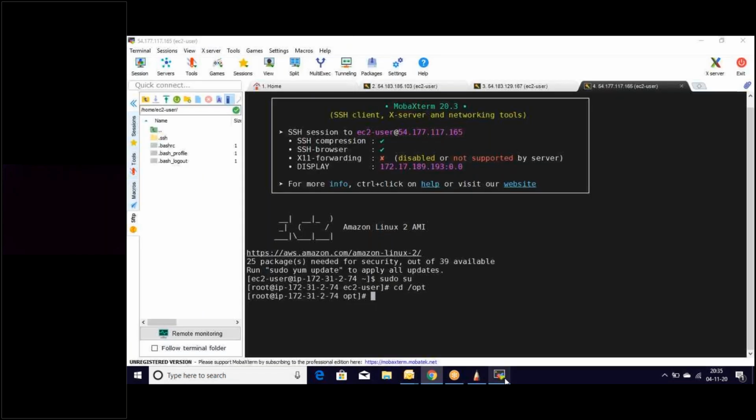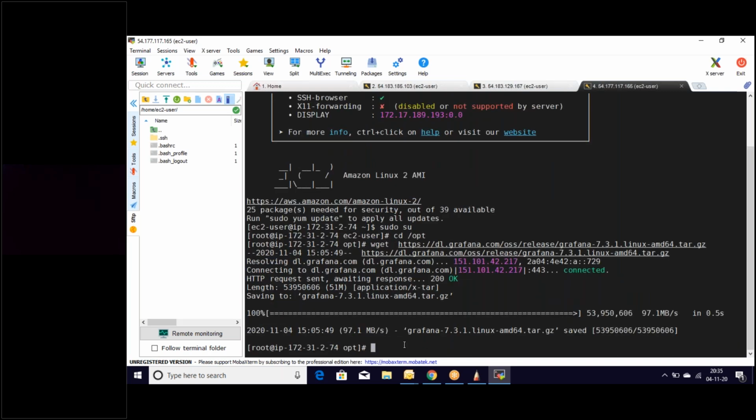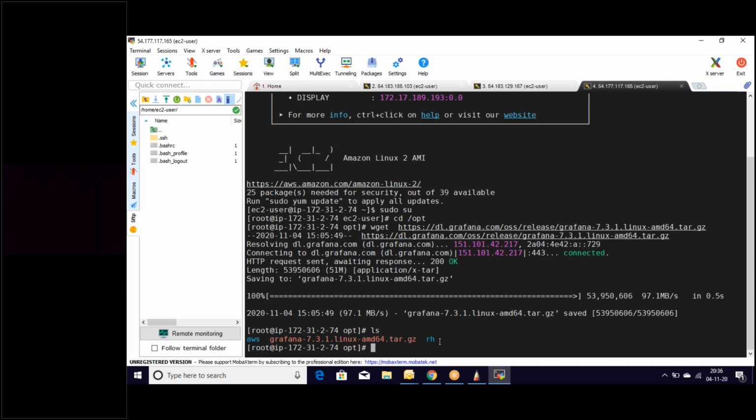So let's use it. wget Grafana. Okay, that's the first thing which we need to do. By listing the files, you can see one Grafana file. And one more important thing which we need to create is a repository file.